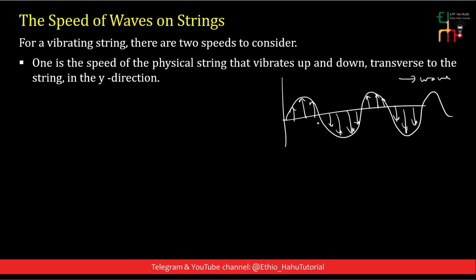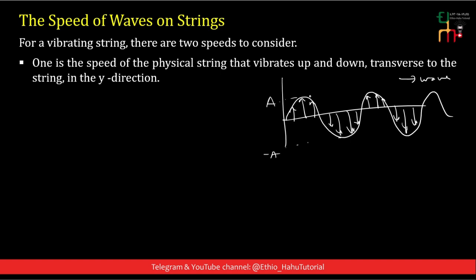Therefore, in this case, there are two motions. One is the motion of the physical medium, up and down motion, and the other is the speed of the wave. If we pull the string up to a maximum point and release, the string will move to the negative displacement minus A and back to that point.